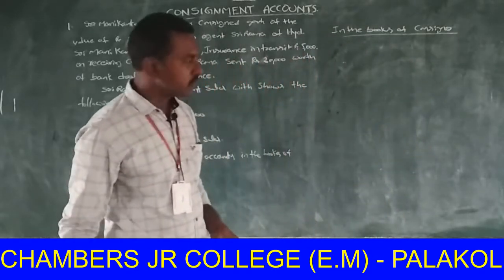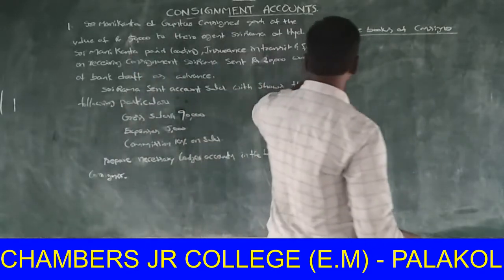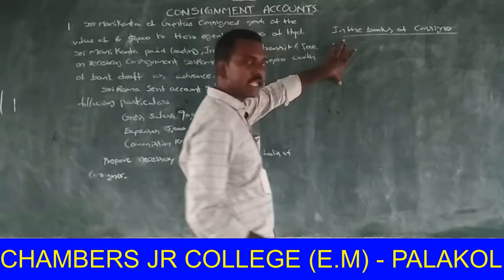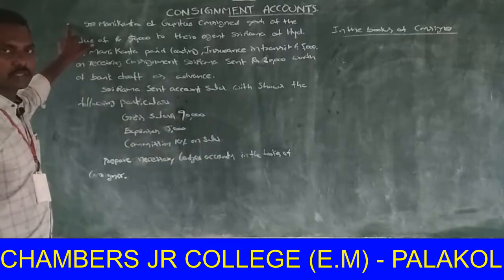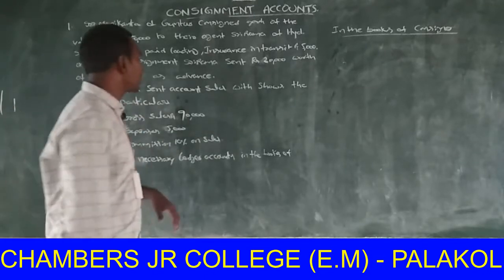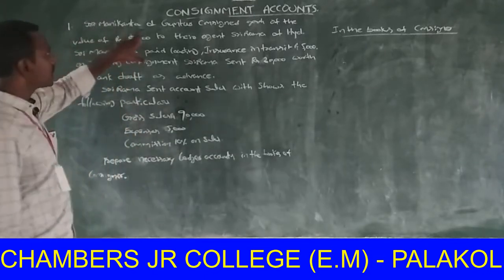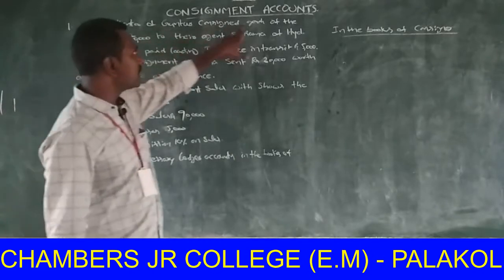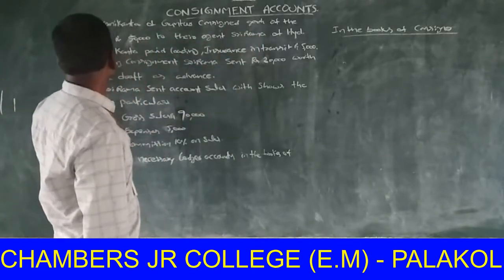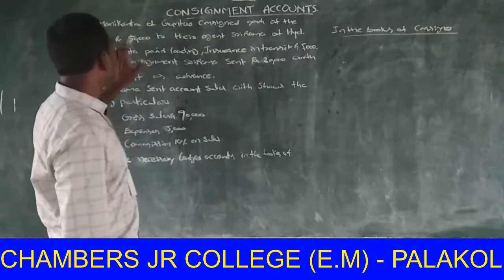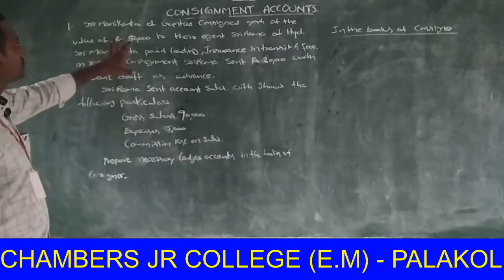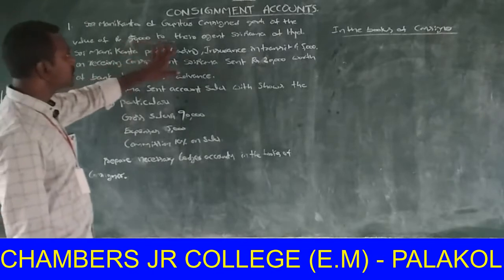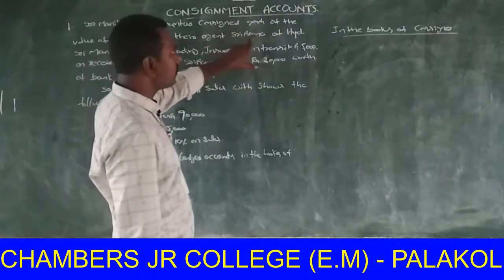Now I will explain these three accounts with an example, that is problem number 1. Sri Manikanta of Guntur consigned goods of the value of rupees 50,000 to their agent Sri Rama of Hyderabad.